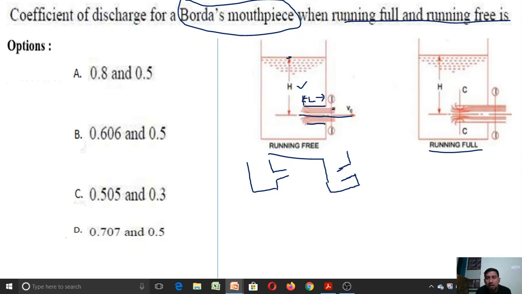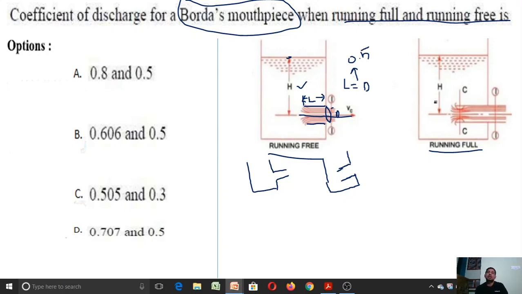So this is L, and assuming it is circular, this is the diameter. For this case the coefficient of discharge is generally taken as 0.5. When Borda's mouthpiece is running free, the coefficient of discharge is 0.5.